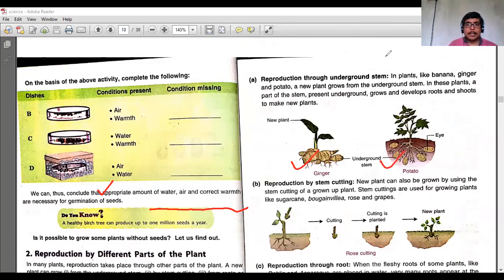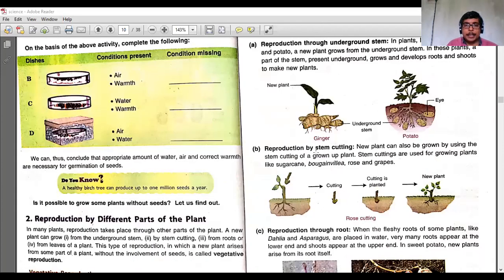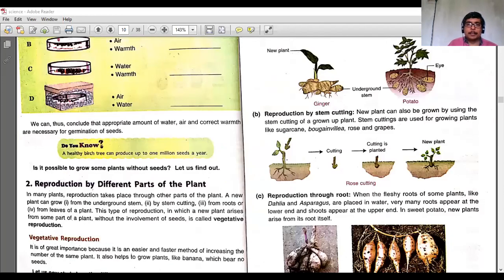Now the next is reproduction by stem cutting. You can see here the cutting of the stem, like in the case of rose. You have seen how we cut the stem of the rose and plant it in the earth, and finally a new plant comes out.